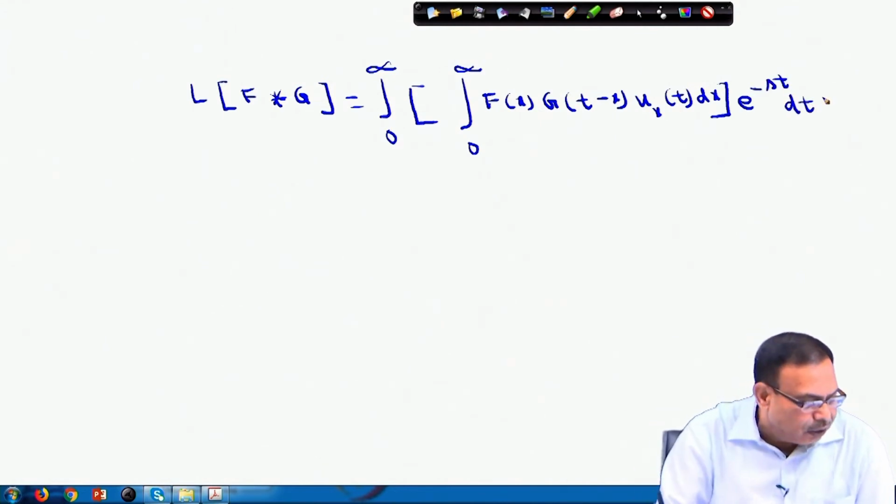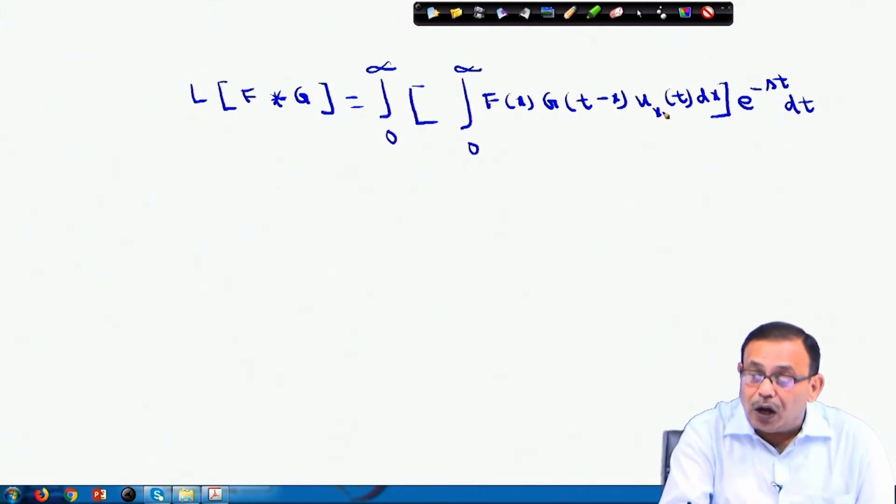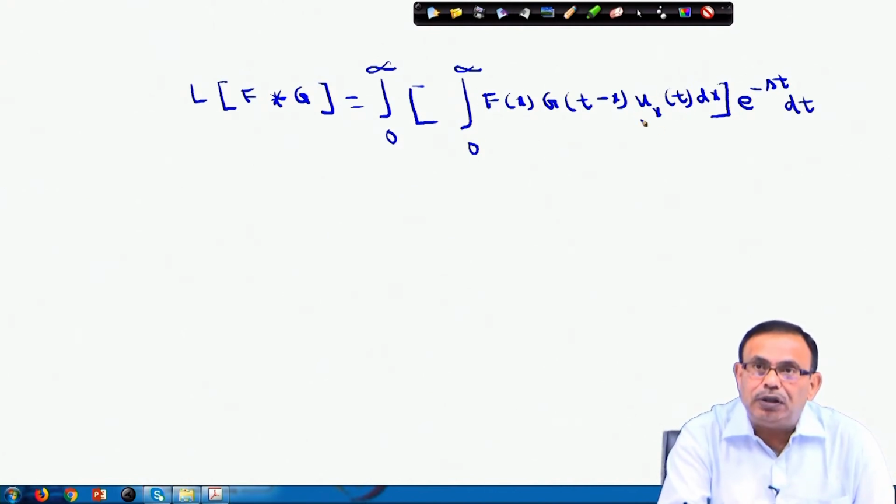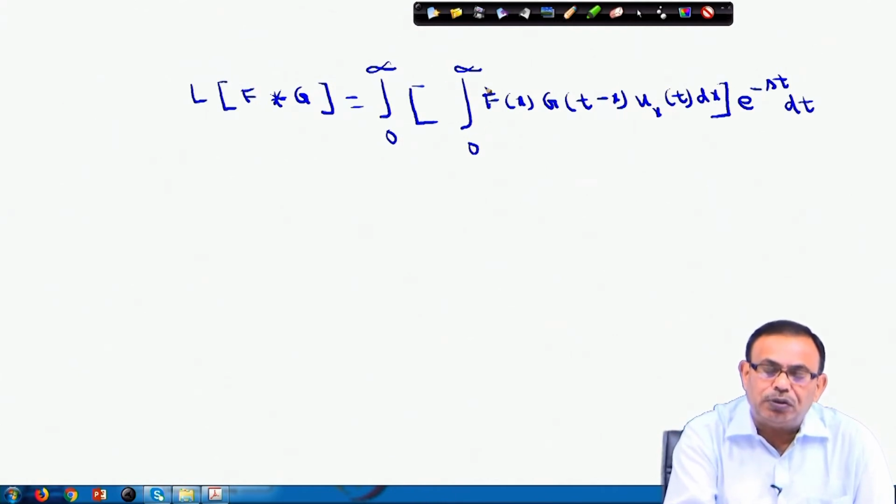I am getting this. I could change 0 to t into 0 to infinity only by introducing this function u(x, t). Otherwise, I cannot write the 0 to t integration as 0 to infinity. Please note this one.